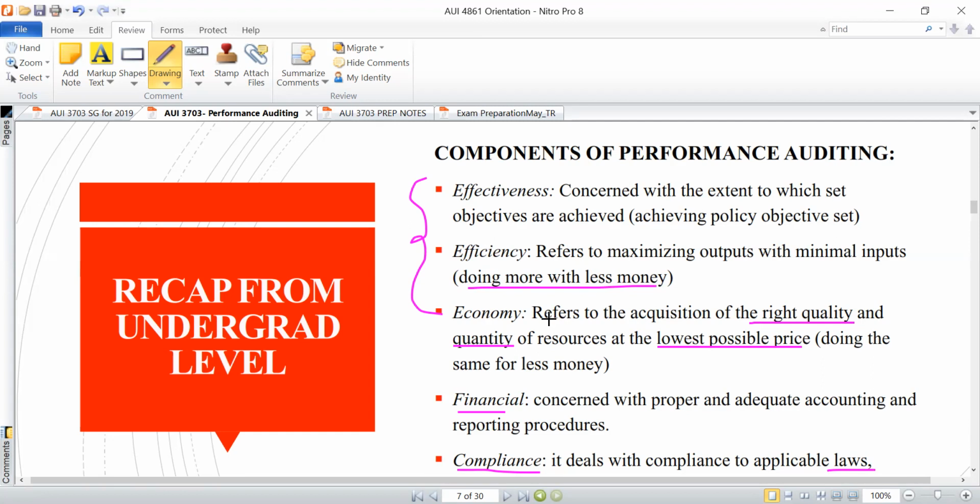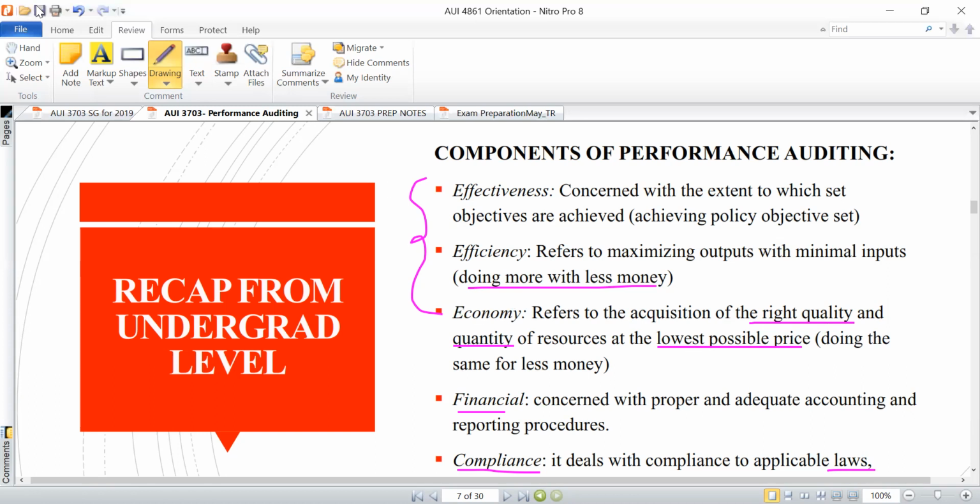But then economy, on the other hand, refers to the acquisition of the right quality, right quantity of resources at the lowest possible price. At the lowest possible price. So when we're looking at the economy element, we can already see some elements of financial management, and we also begin to see that it's concerned with having the right quality and right quantity of materials. Sometimes, especially when you get to details, you would also discover that it deals with the right time, getting the right resources, right quantity at the right time, and in the right place as well.